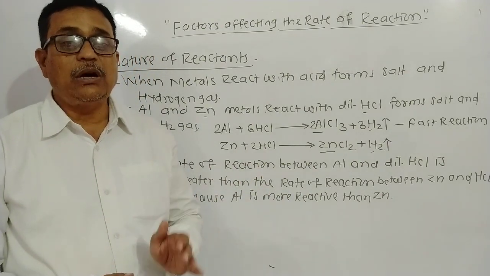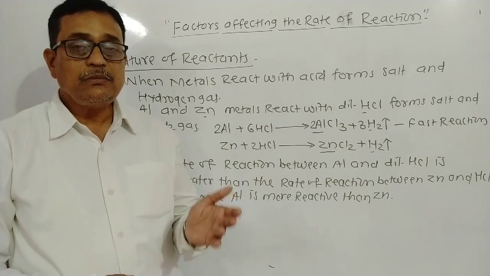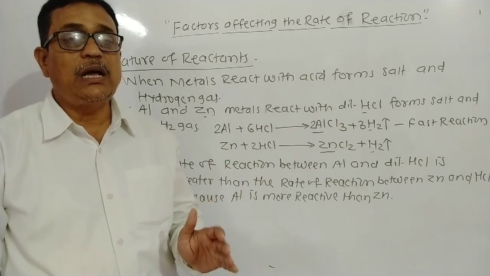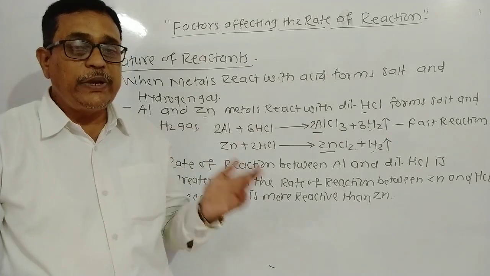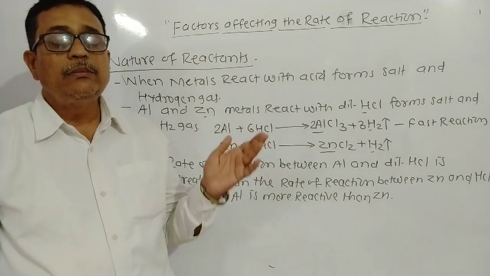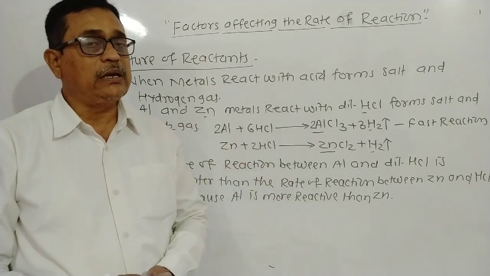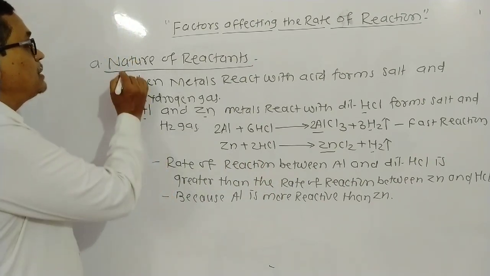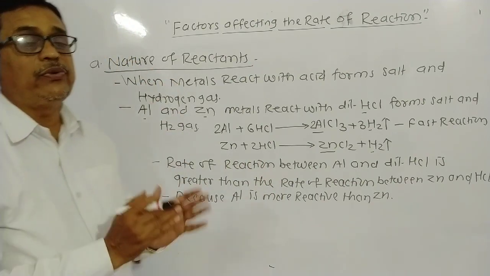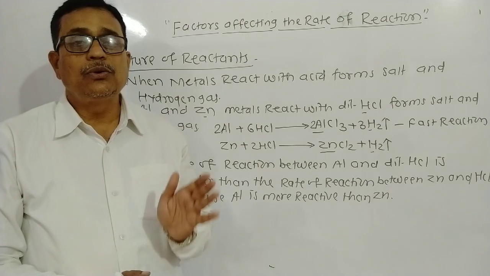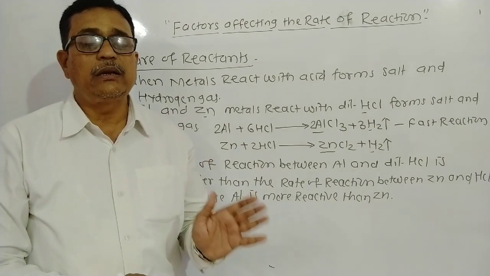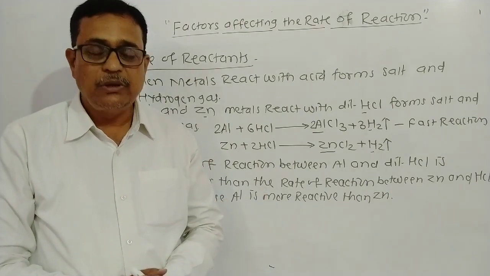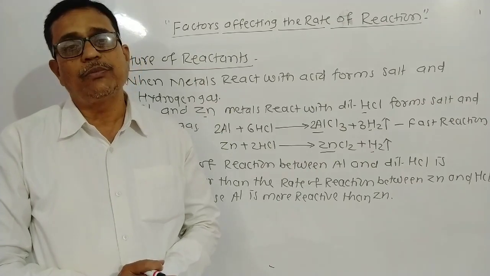The metal which has more reactivity, such a metal's reaction has a greater rate, a greater speed, than the metal which has less reactivity. In this way, the nature of reactant plays a very important role here to indicate the rate of chemical reaction. That is the first important point.